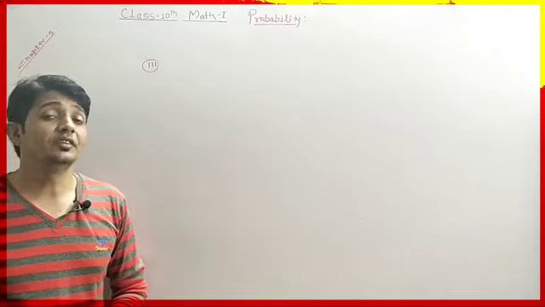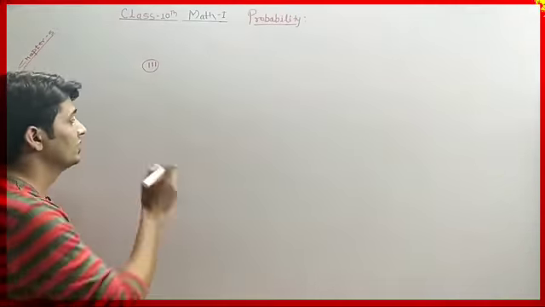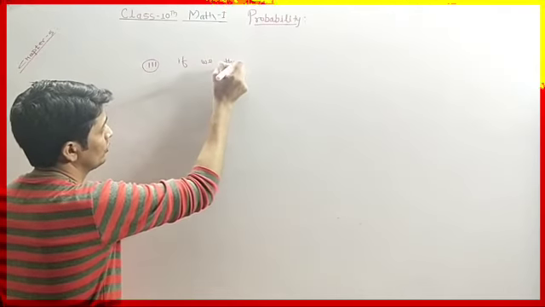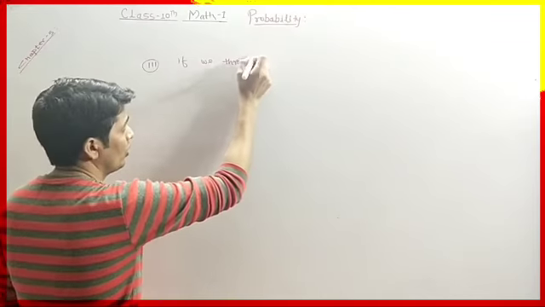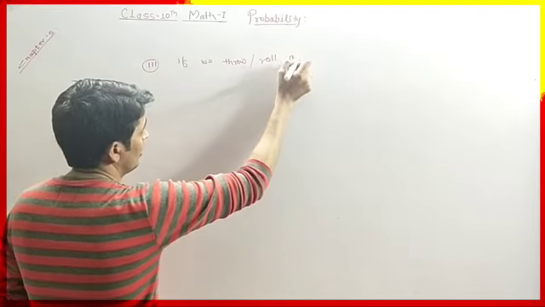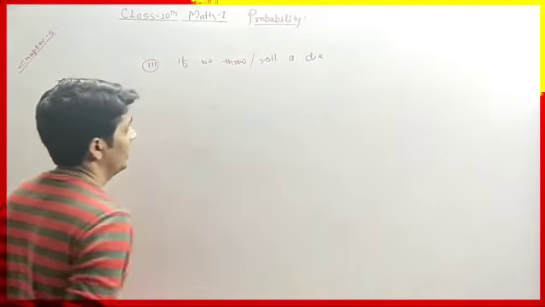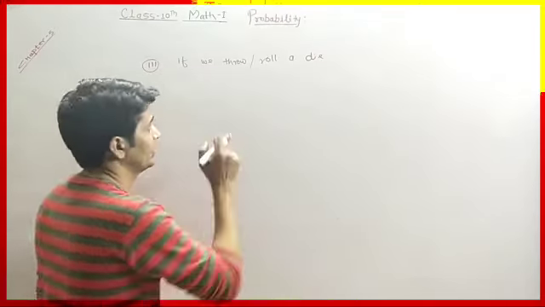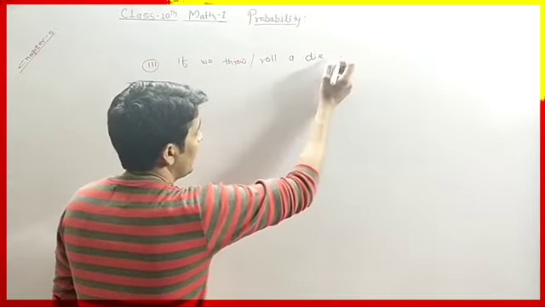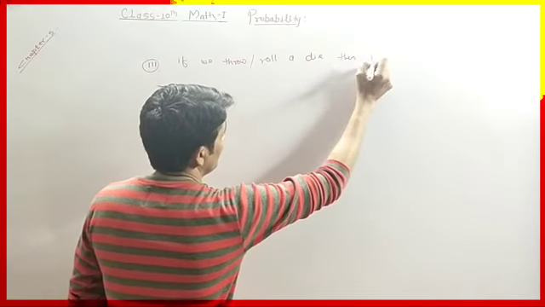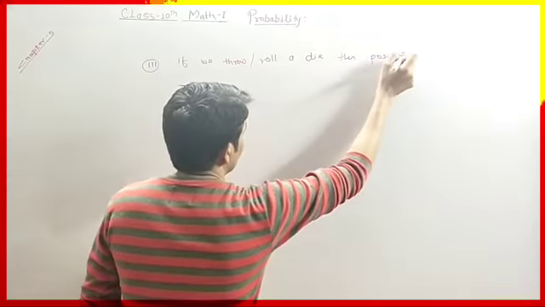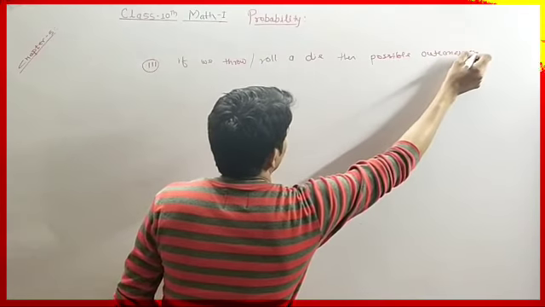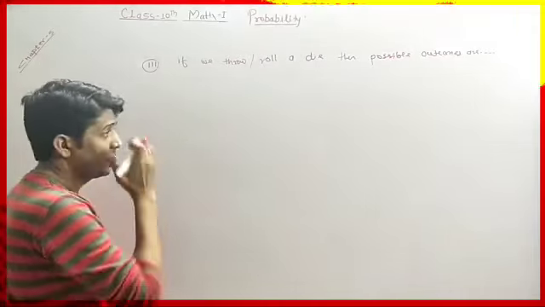Now we will understand the third example. Okay, the third example: if we throw or roll a die. We know a die has 6 possible faces. If we throw or roll a die, then the possible outcomes are... Okay, so what may be the possible outcome?